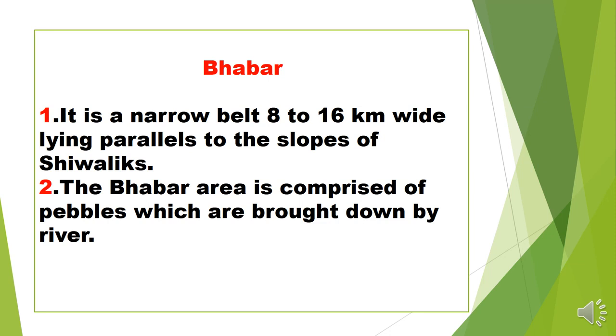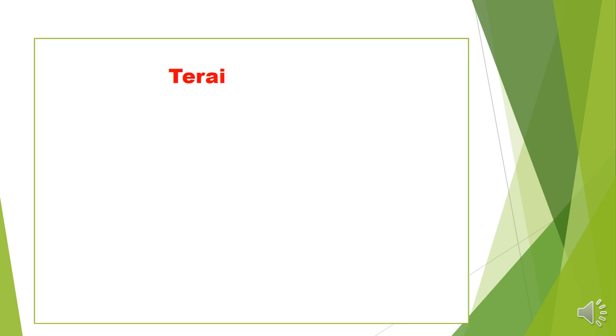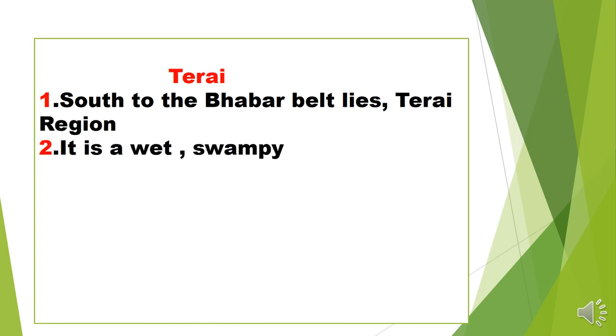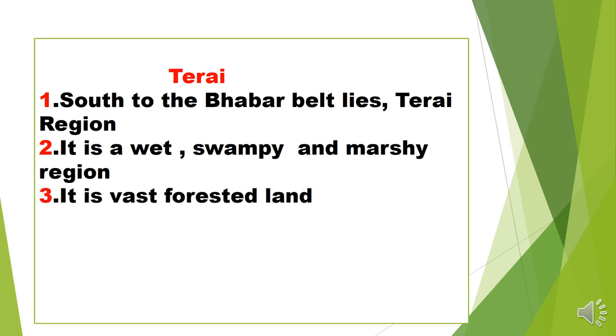After that, the second feature of the northern plain is the Tarai region. South of the Bhabar belt lies the Tarai region. It is a wet, swampy and marshy region, because of the availability of water.